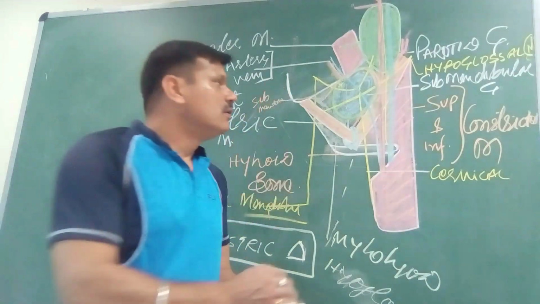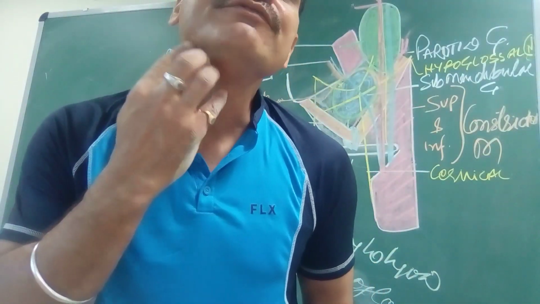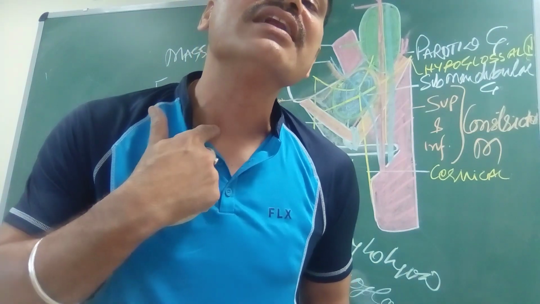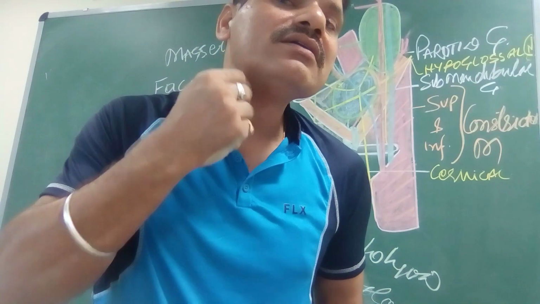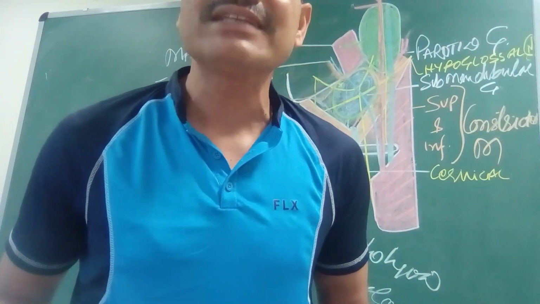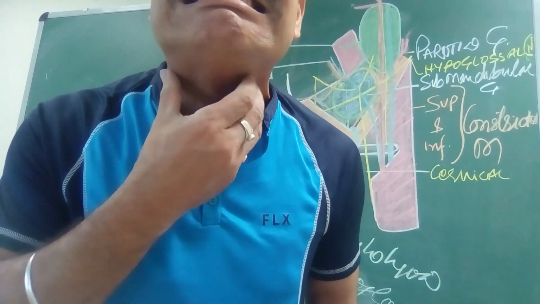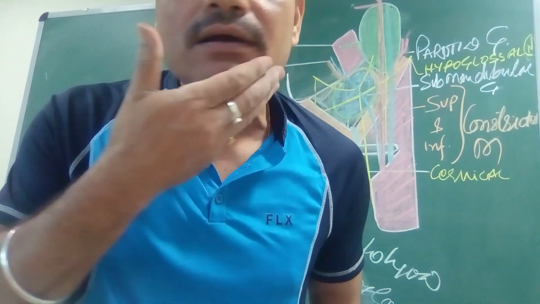So the roof is formed by, if you see my face, this is the digastric triangle. The roof is formed by the skin, then the superficial fascia. Before that, the platysma. If you want to see the muscle, this is platysma, from the pectoral region to the base of the mandible.